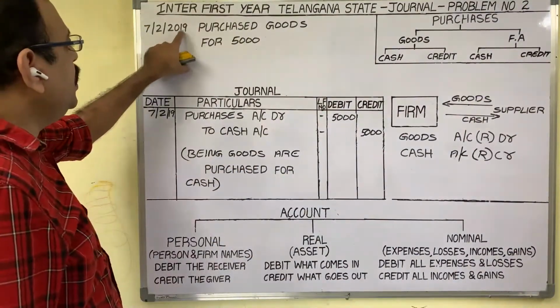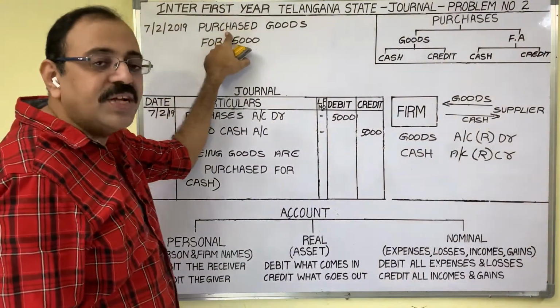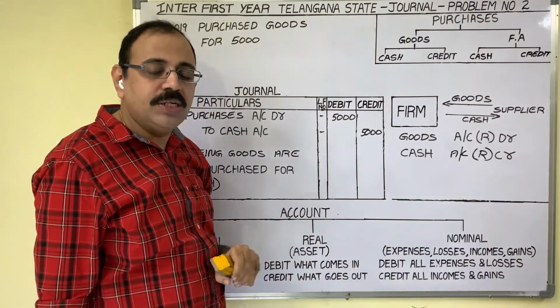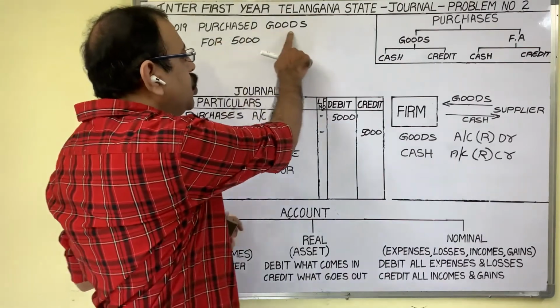The seventh day transaction is purchased goods for 5000 rupees. A purchase transaction is given. We should observe 2 points: what they purchased, and how they purchased. They purchased goods.